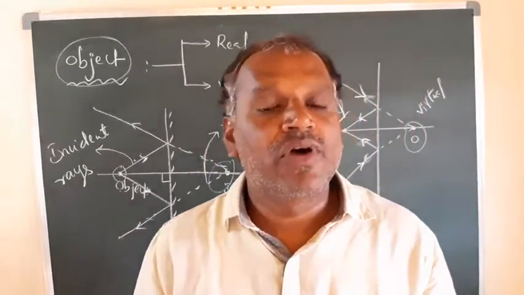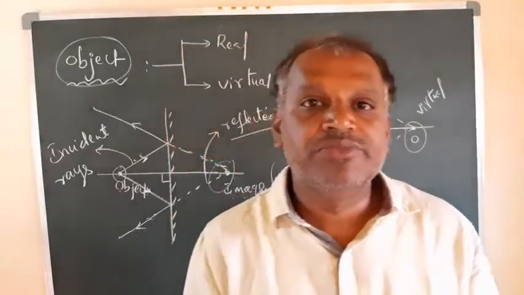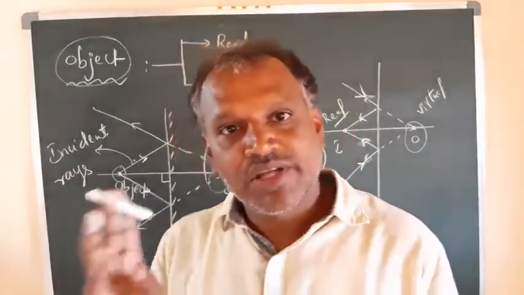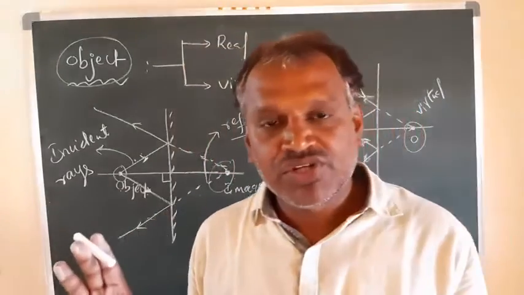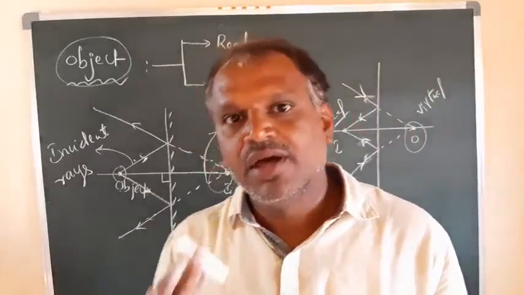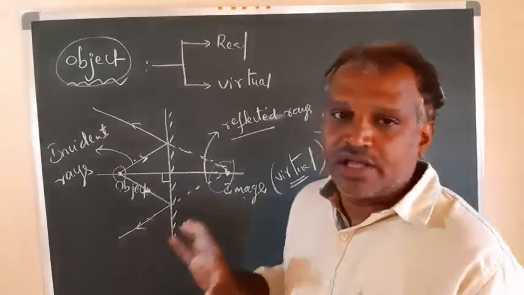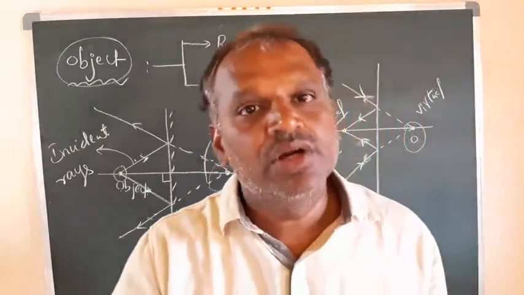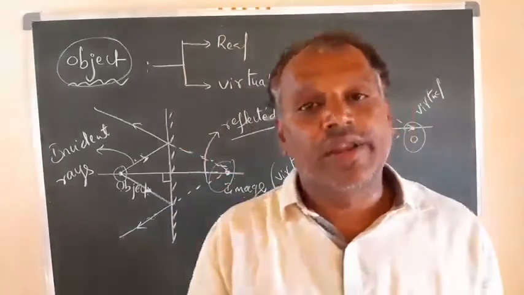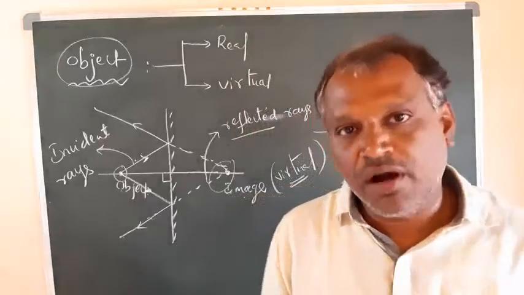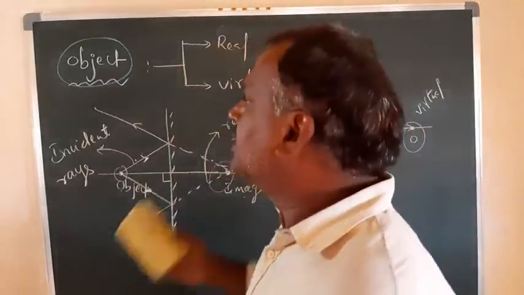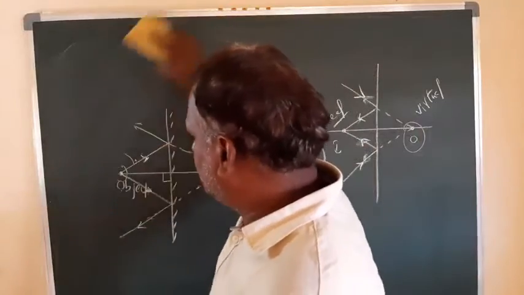That type of formation, whether object or image, is called virtual. Right? So what is an object? What is an image? And when is it called virtual, and when is it called real? Remember this terminology. We will use it for further explanation.